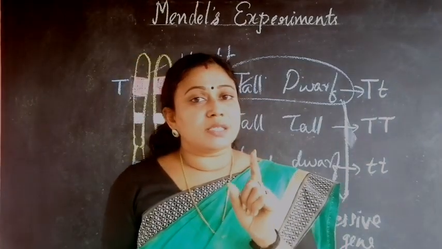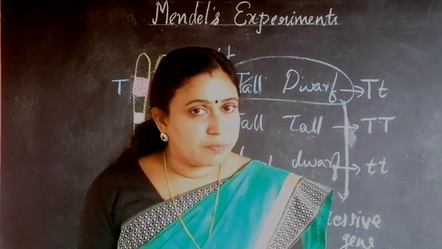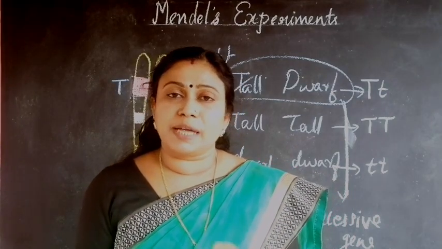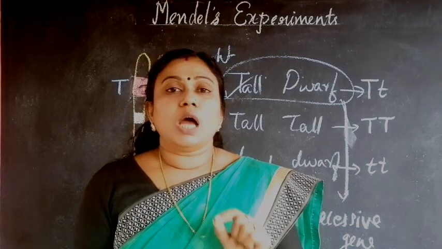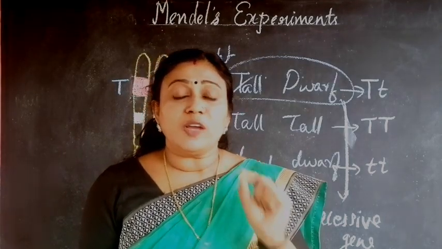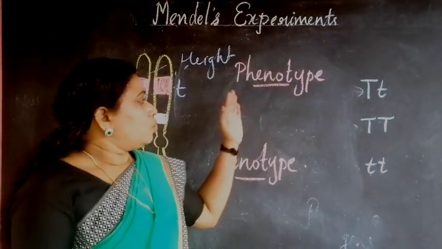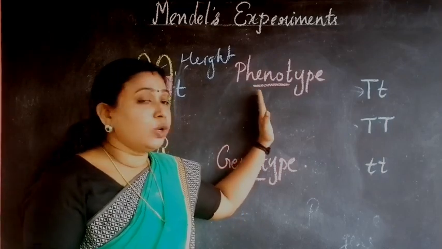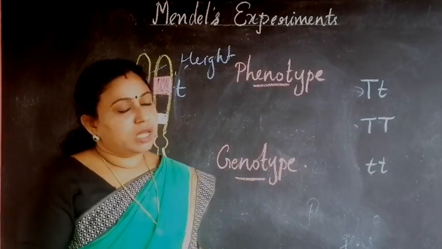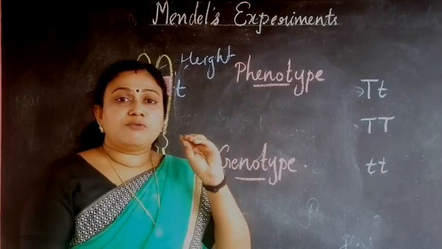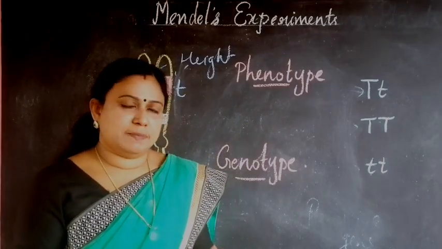Dominant genes are represented by capital letters and recessive genes by small letters. Now, we can study the phenotype and genotype. What do you mean by phenotype and genotype? The phenotype means the physical appearance of an organism.